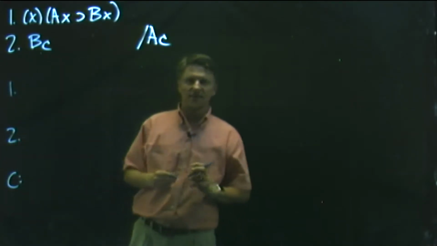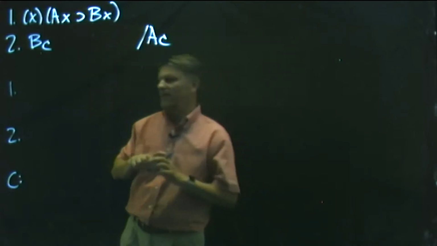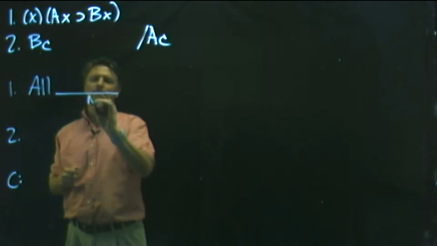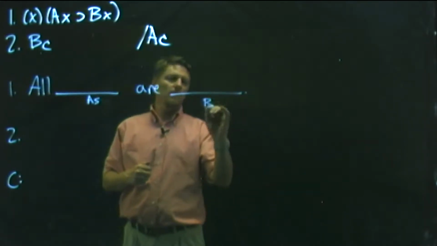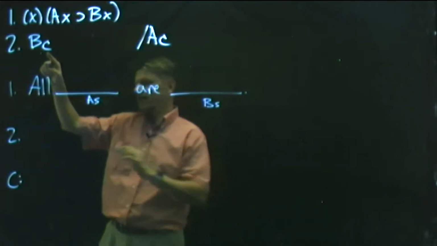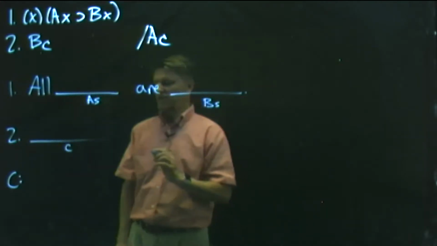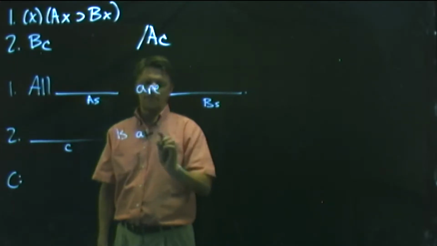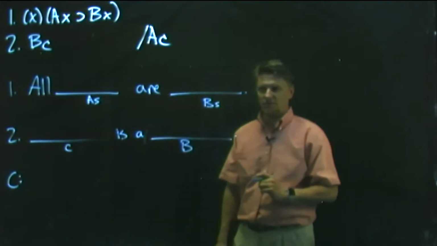laying out the sentences. So our first one here is, take anything you want. If it's an A, then it's a B, meaning all A's are B's. Second one, we have an individual constant. So we're saying blank, this person, right? It's typically easiest to think of them as a person. Blank is a B.